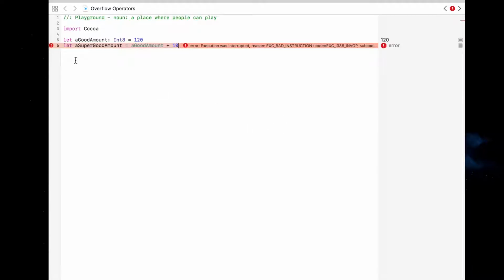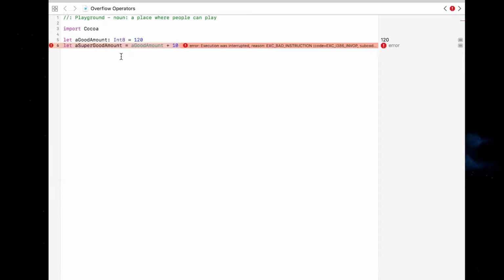What in the high heavens does "execution was interrupted" mean? Let me break it down like a fat beat. We have a good amount. A good amount is an Int8, so the compiler assumes a super good amount plus 10 must be an Int8 as well. Therefore, the compiler is going to infer that the type of a super good amount is going to be Int8.